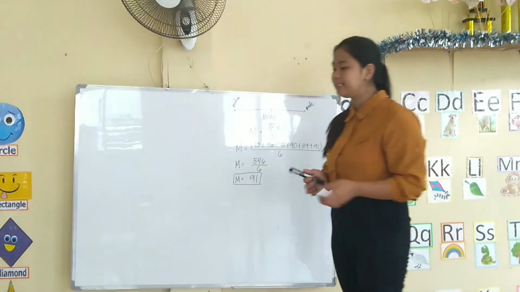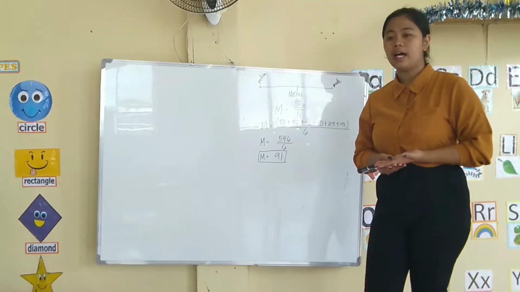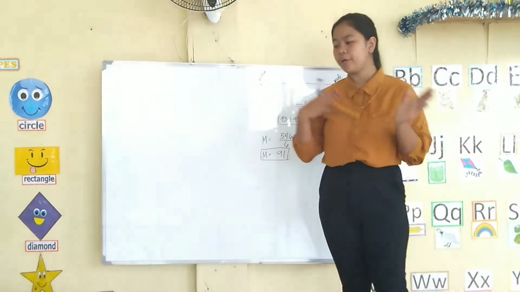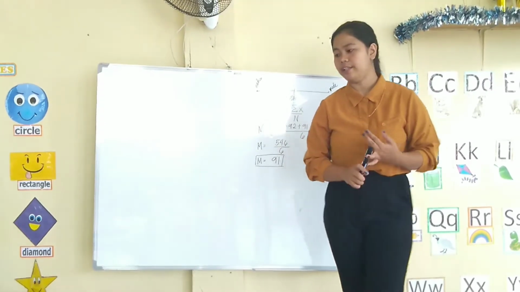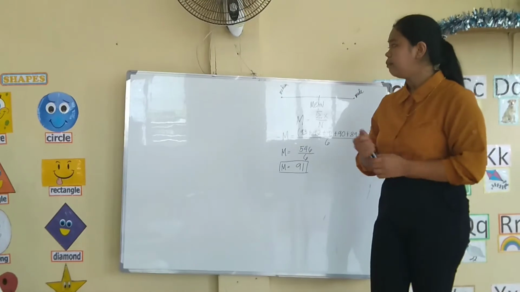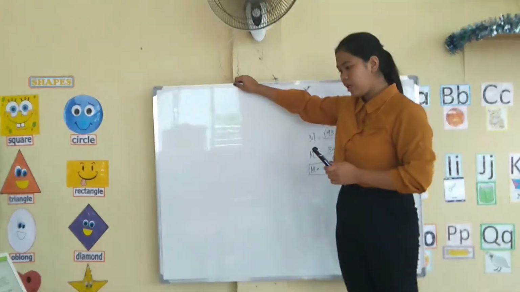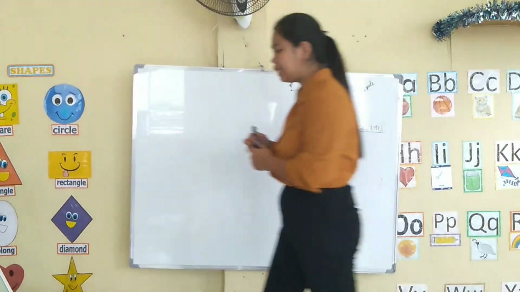For you to understand, the formulas for getting the median are different if the number of data values is even or odd. So for you to understand how to find the median, let us start with when the number of data values is even.